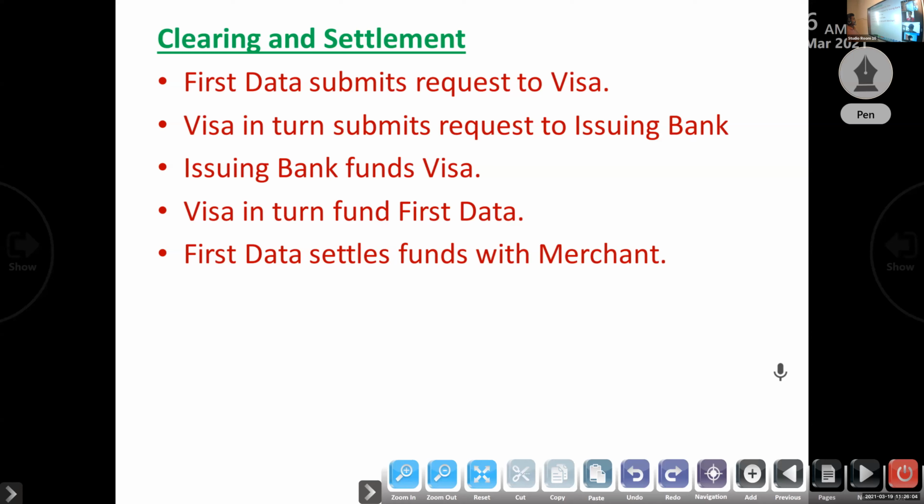First Data submits the request to Visa, Visa submits the request to the issuing bank, then the issuing bank pays funds to Visa, and Visa in turn to First Data, who settles the funds with the merchant. So the acquiring bank debits the issuers for payment and credits the acquirer bank. That is about clearing and settlement.